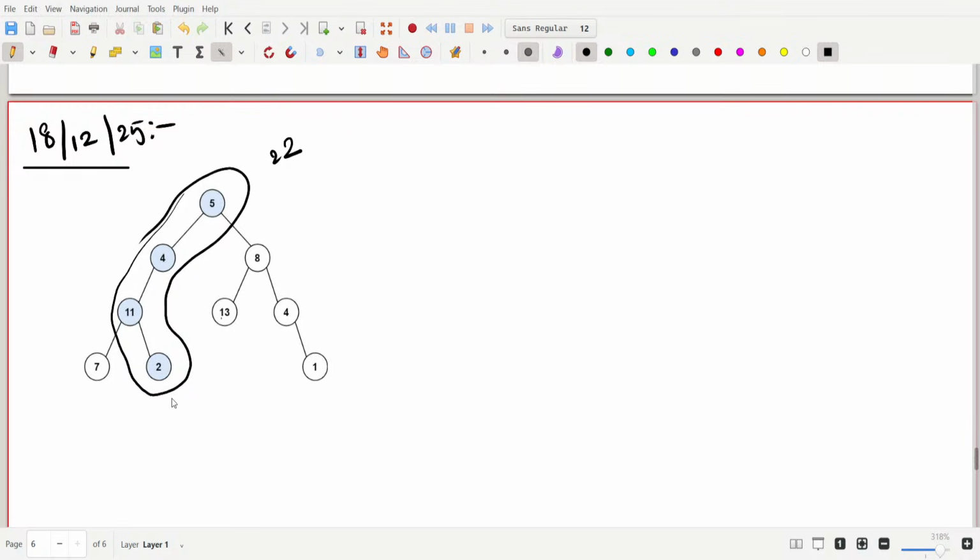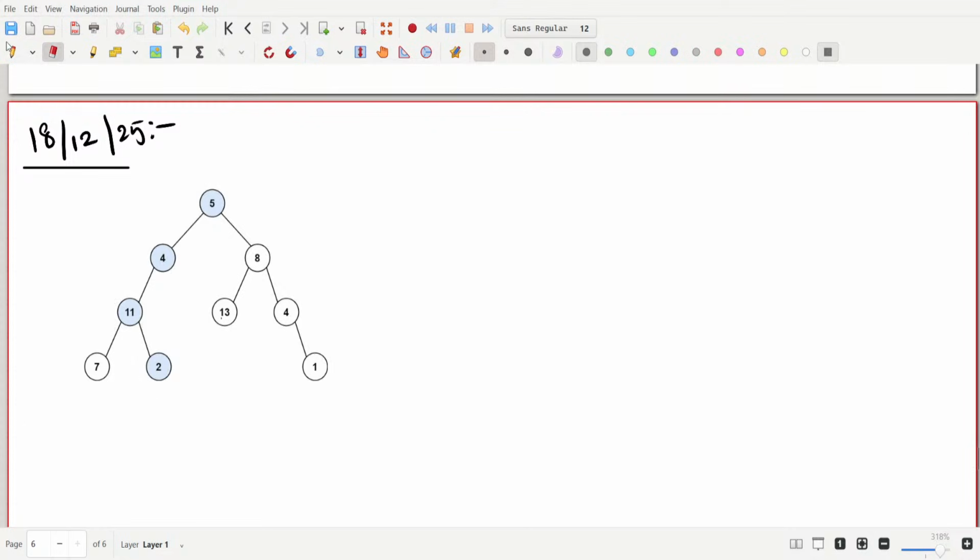How can we do it? We have to start from here and go till here, and if we get the sum, our answer should be true. Otherwise we return false. How to do that?